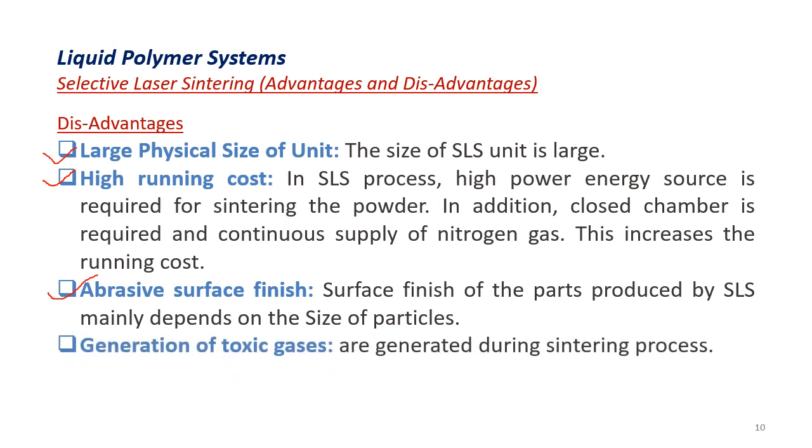Next, generation of toxic gases. The laser is going to do the sintering process. While sintering, the metals do emit toxic gases. So these toxic gases have to be processed, or passed through some canisters and then liberated outside, otherwise it will be poisonous. So these are some of the disadvantages of the selective laser sintering process.